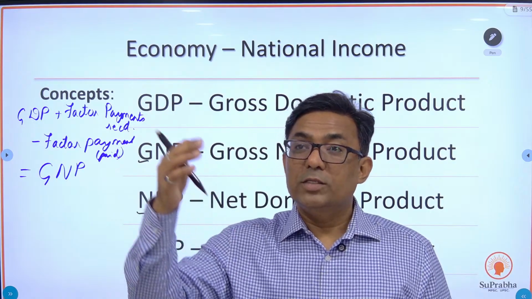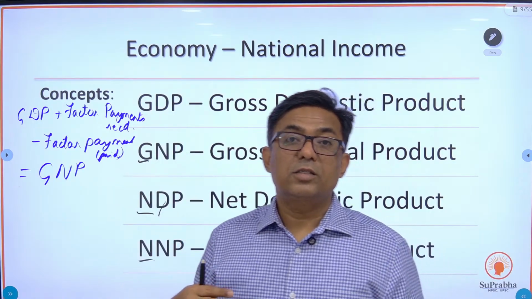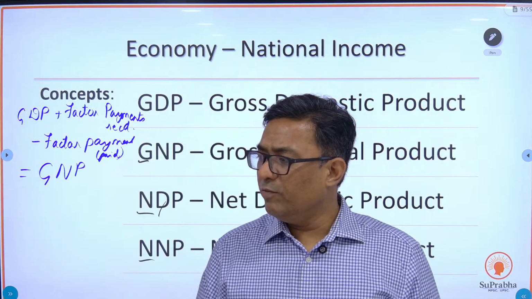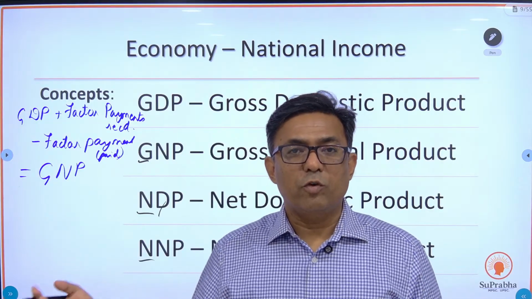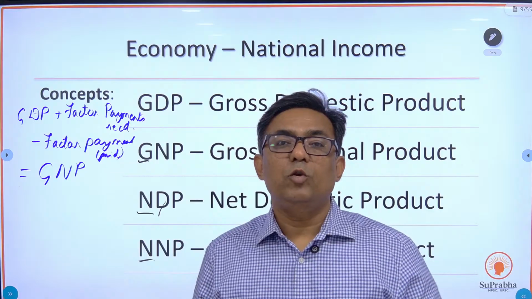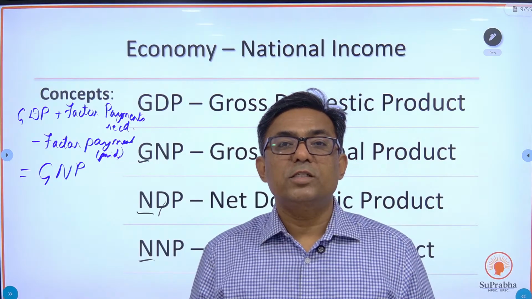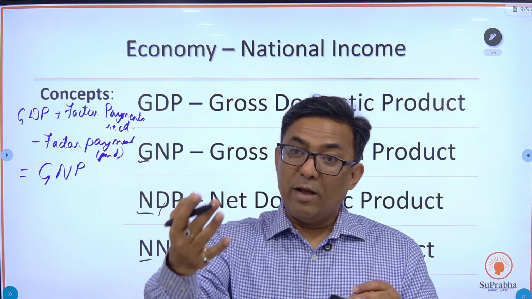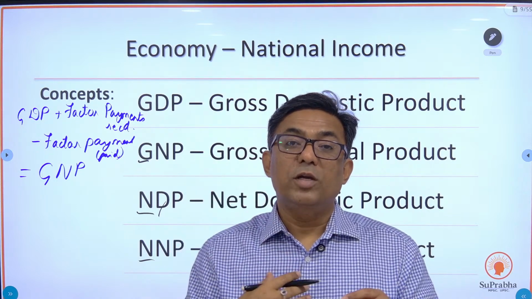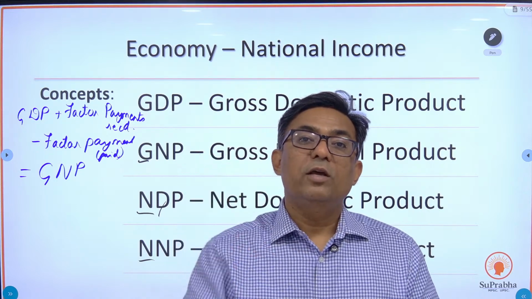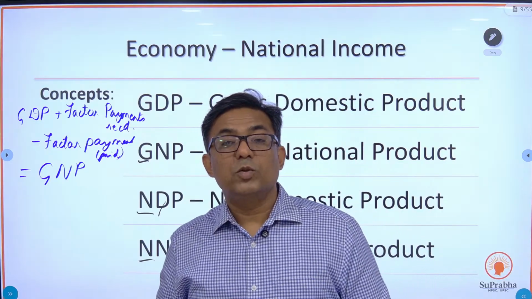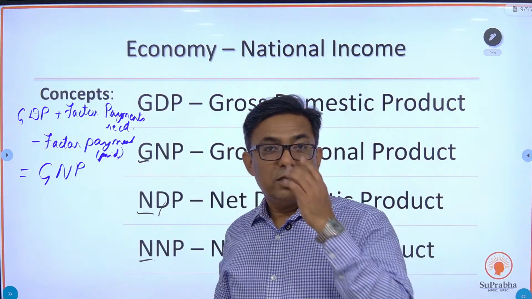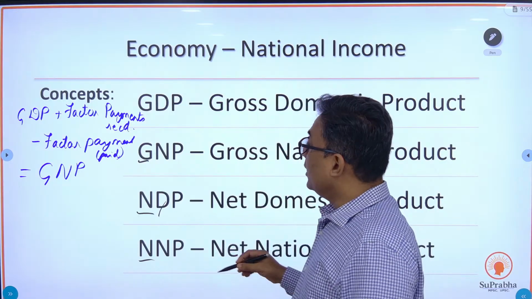At the same time, someone in the US has provided this online facility. We are using the Microsoft Office software, so we have to pay them 10 rupees. So what is the national income of this country? GDP 100 rupees plus 50 rupees India is getting as factor payments from abroad, minus 10 rupees which India has to pay as a factor payment abroad. So that becomes the GNP of the country. Please see to it that you get this definition correct.